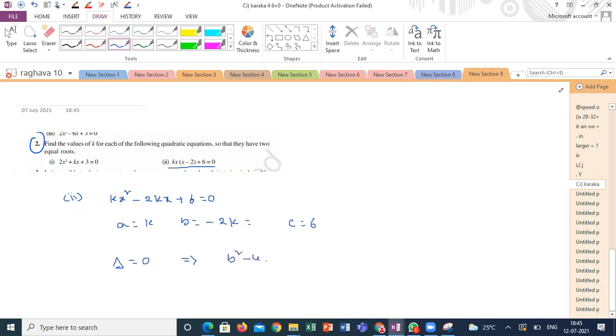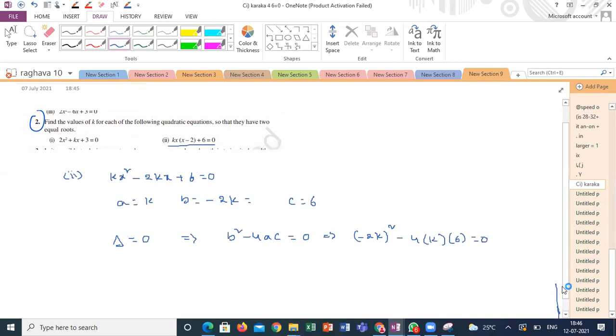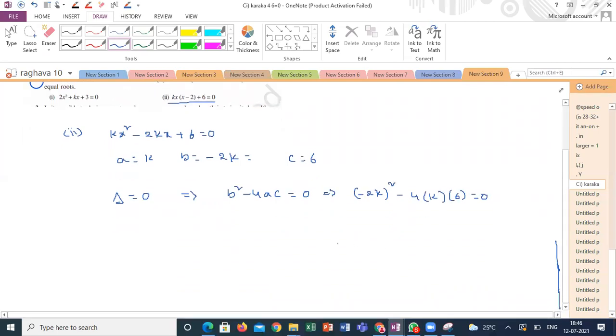Your b square minus 4ac should be equal to 0. From here, minus 2k whole square minus 4 into k into 6 is 0. This is 4k square minus 24k is 0.